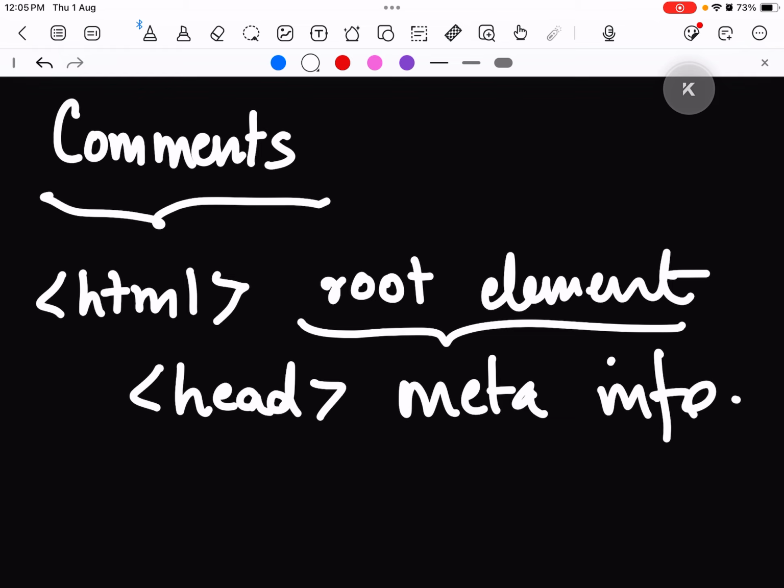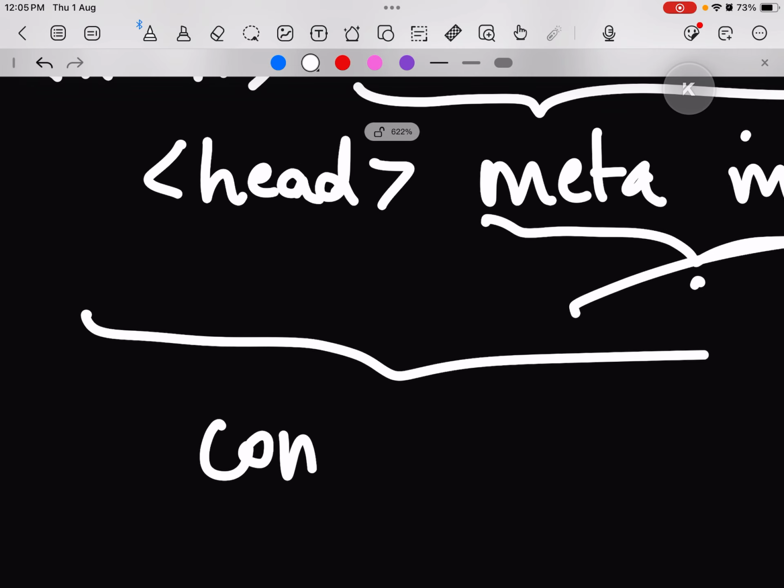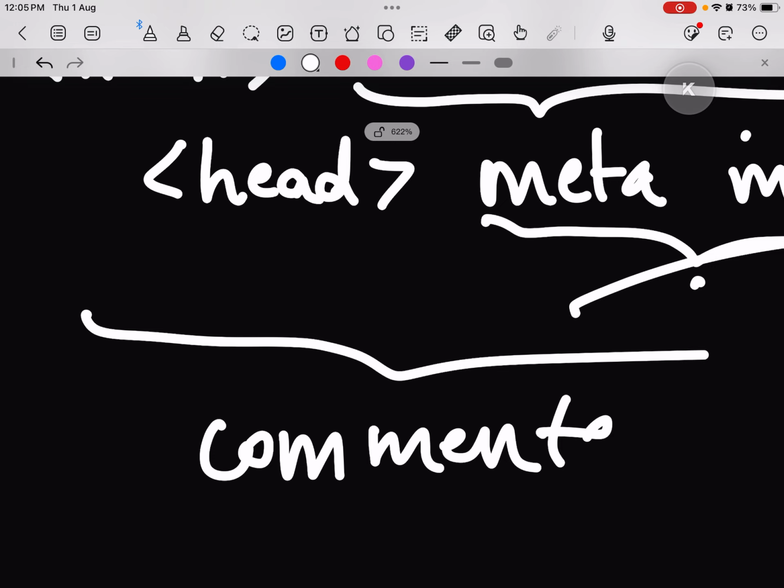So again, I don't want this in my web page, but I want this in my code. Any such thing that we write in the code but it is not executed is known as comments. Basically the purpose of comments is to make the code more readable and more understandable.